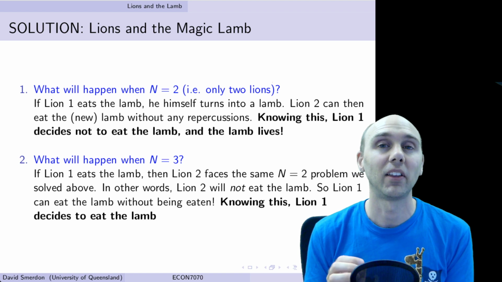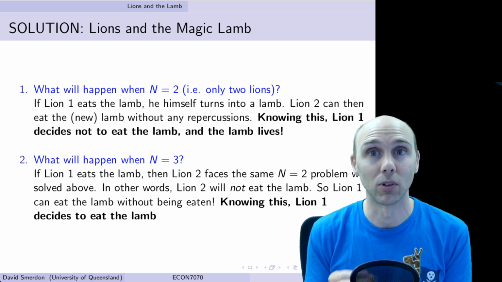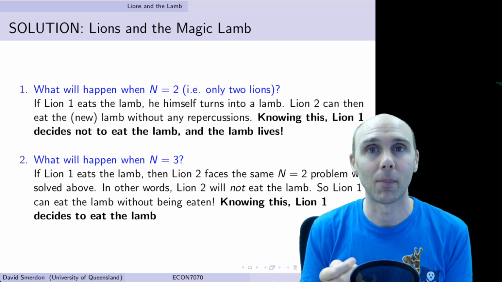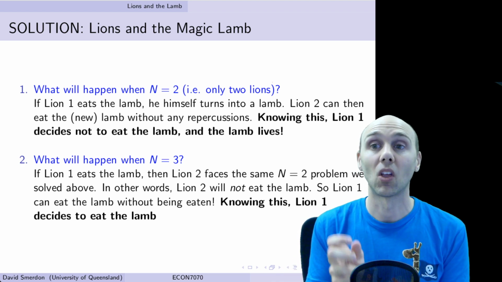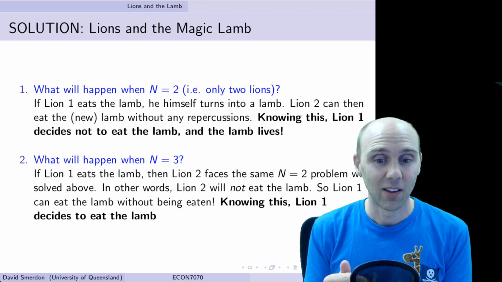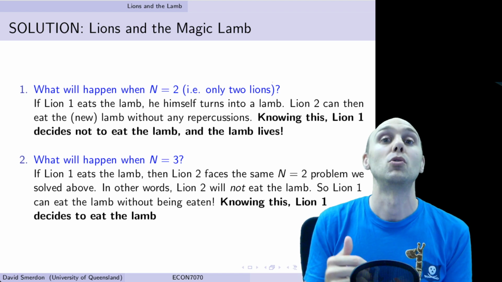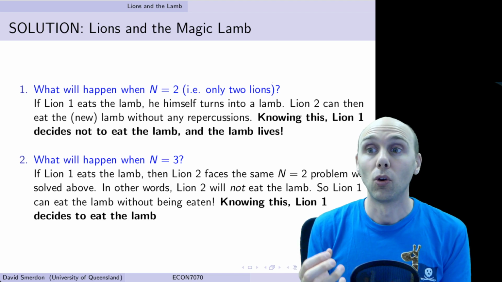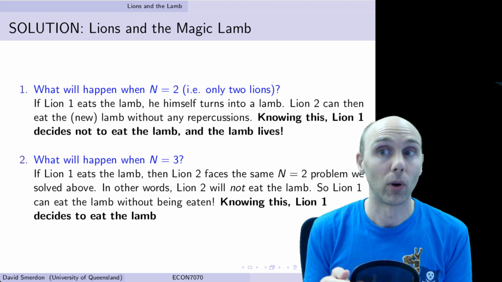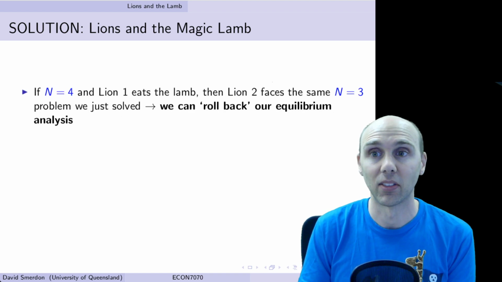We have exactly the same problem that we just solved, the n is equal to 2 problem, and we know what happens there. In equilibrium, the lamb lives. So knowing this, you should eat the lamb, because if you eat the lamb, no lion will eat you. We already solved this. So knowing this, Lion 1 decides to eat the lamb.